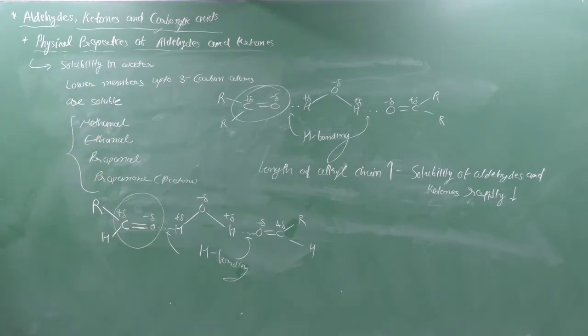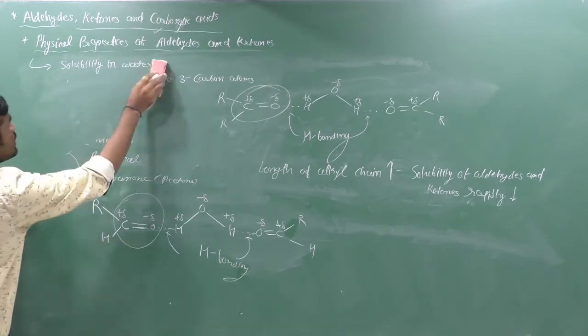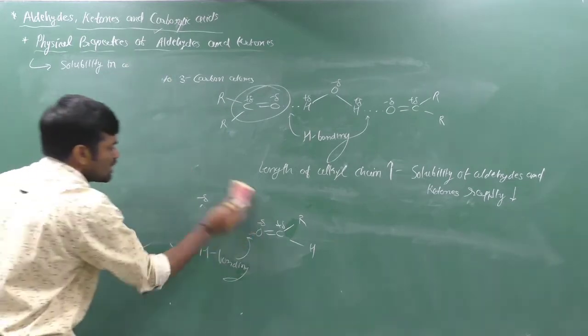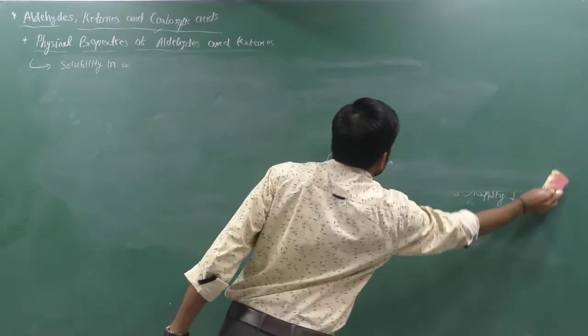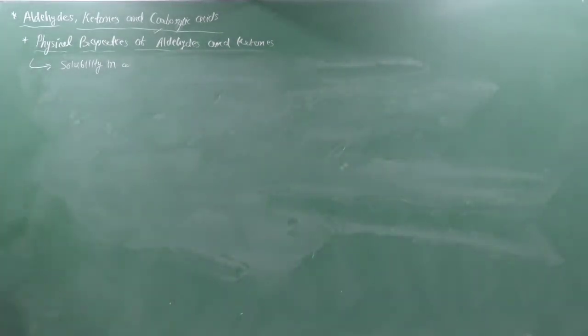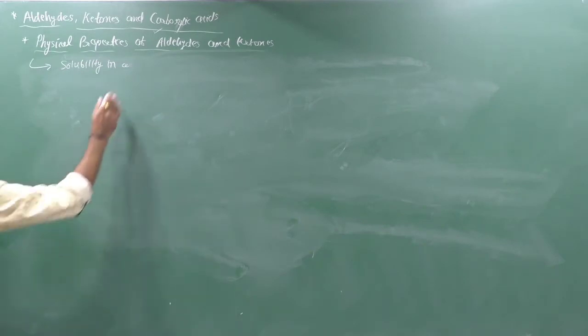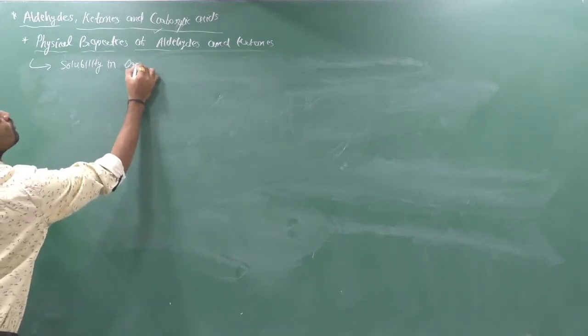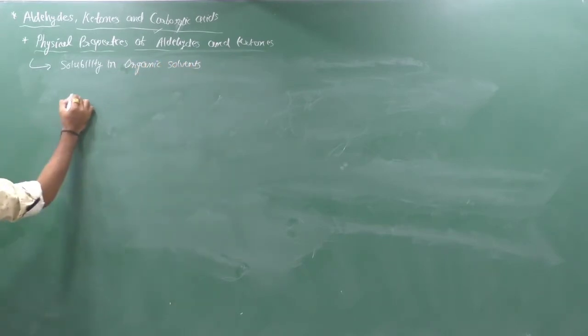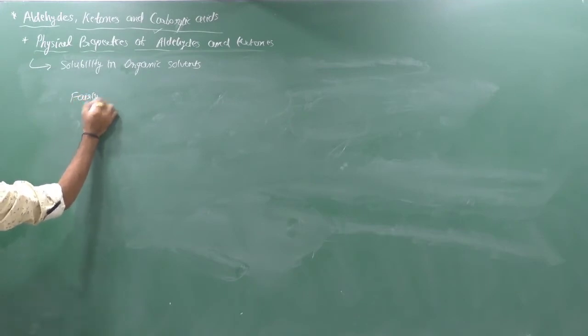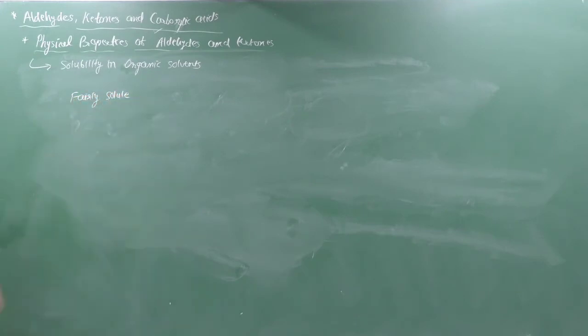And if we think about the solubility in organic solvent, then it is readily soluble. Aldehydes and ketones are fairly soluble in organic solvents like benzene, ether, alcohol, chloroform.